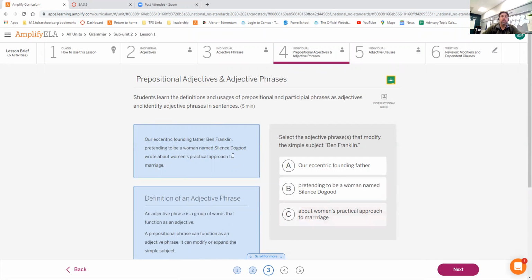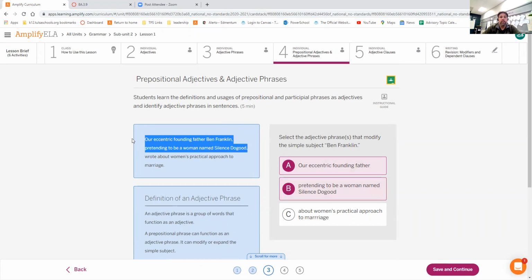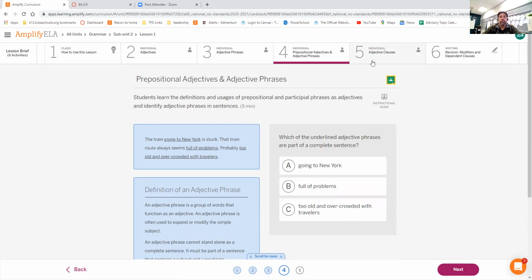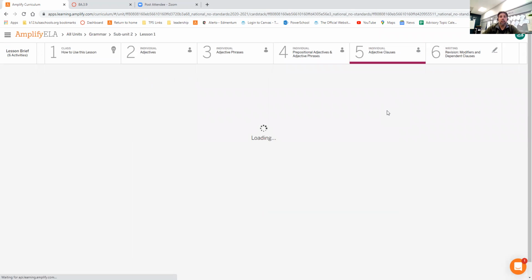Next one. Our eccentric founding father, Ben Franklin, pretending to be a woman named Silence Dogood, wrote about women's practical approach to marriage. Which adjective phrase or phrases modifies Ben Franklin? What do we know about Ben Franklin? We know that he was our eccentric father, and he was pretending to be a woman named Silence Dogood. Both of these prepositional phrases describe Ben Franklin. I'll let you do 4 and 5 on your own. We're almost at the end.